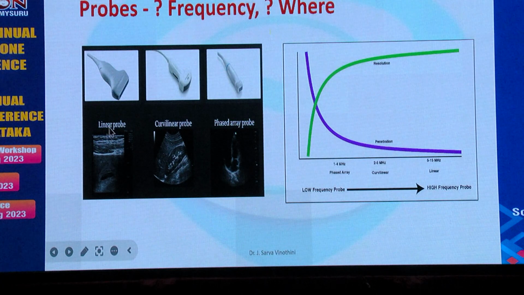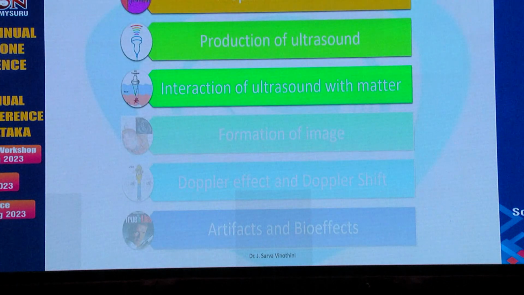So the linear probe is used to image superficial structures with the highest resolution. The curvilinear probe is used to image the deeper structures with okayish resolution. And the phased array probe is for the cardiac structures, which need very good penetration, and the resolution is not so good there.